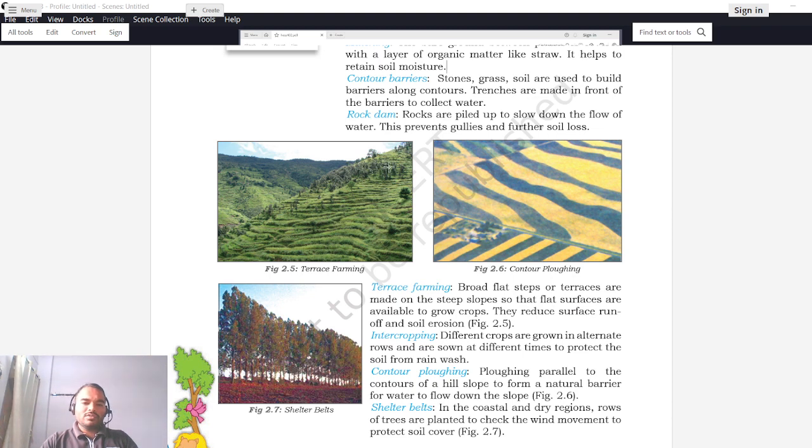So if you see, this is a complete slope, but you may see that these are the flat surfaces made on these hills. So instead of a continuous slope, now there are some step-like arrangements made on the hill. The benefit of this is that on a steep slope you have some flat surface, and this flat surface can be used now for cultivation, and further it will help in reducing the runoff water. By reducing the runoff water, the soil erosion which was initially going to happen in large quantity will now be reduced drastically. So that is known as terrace farming.